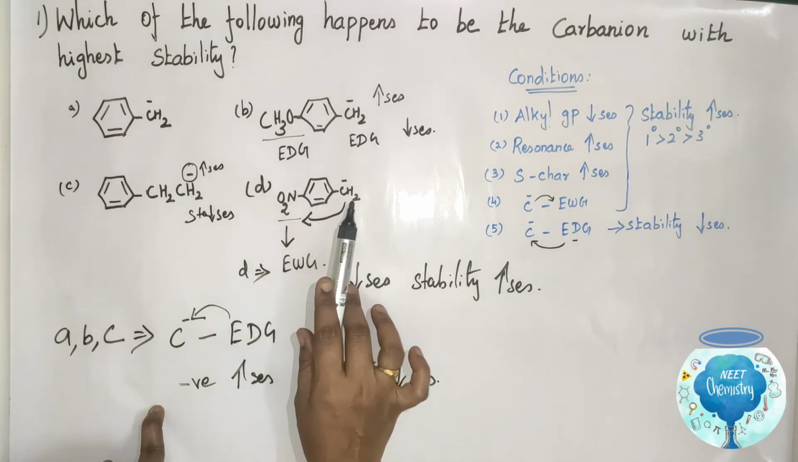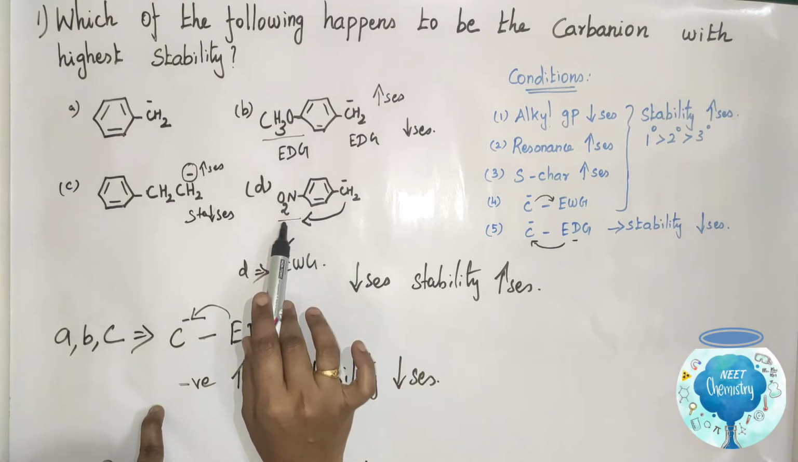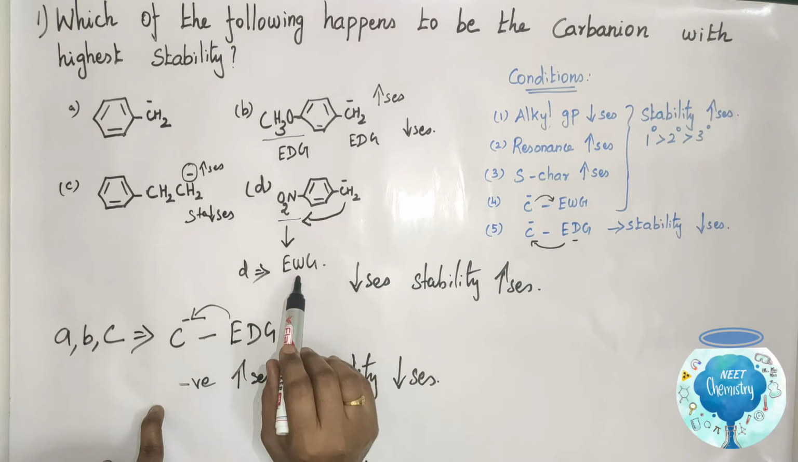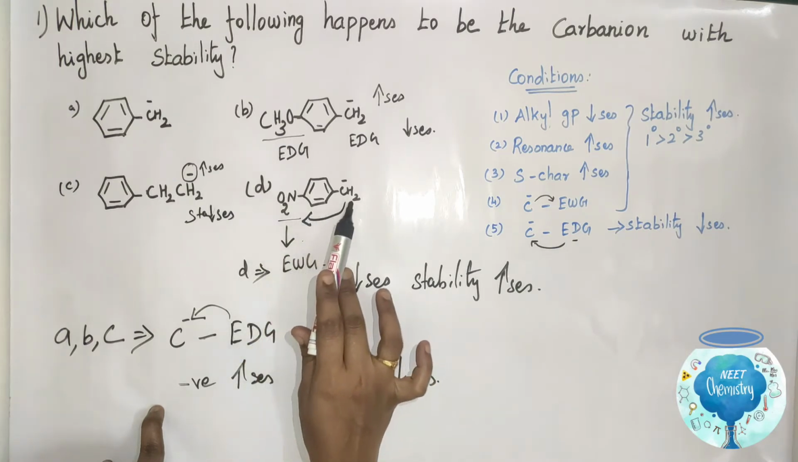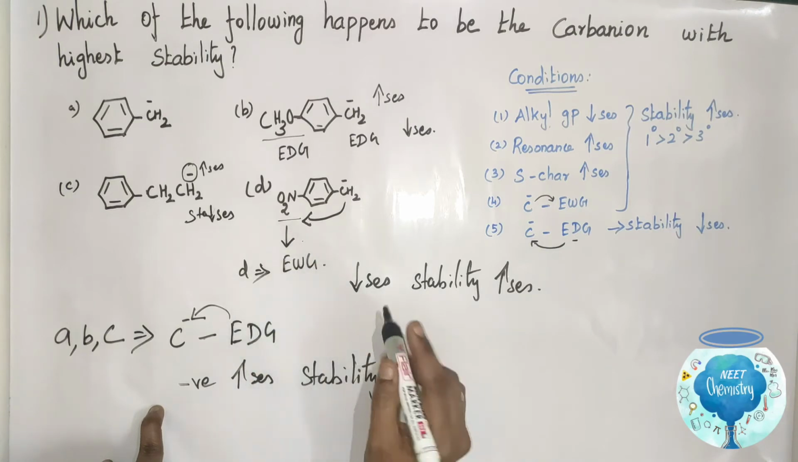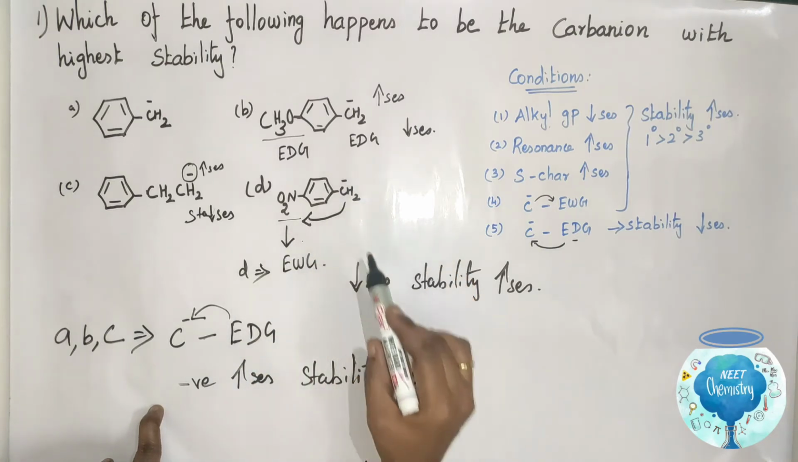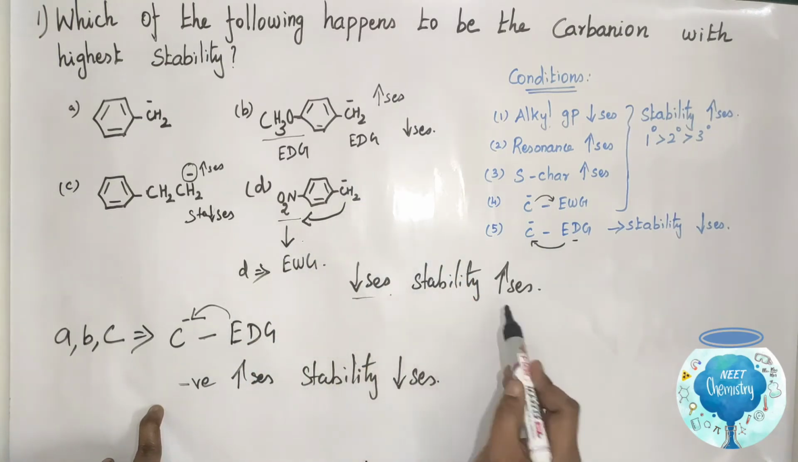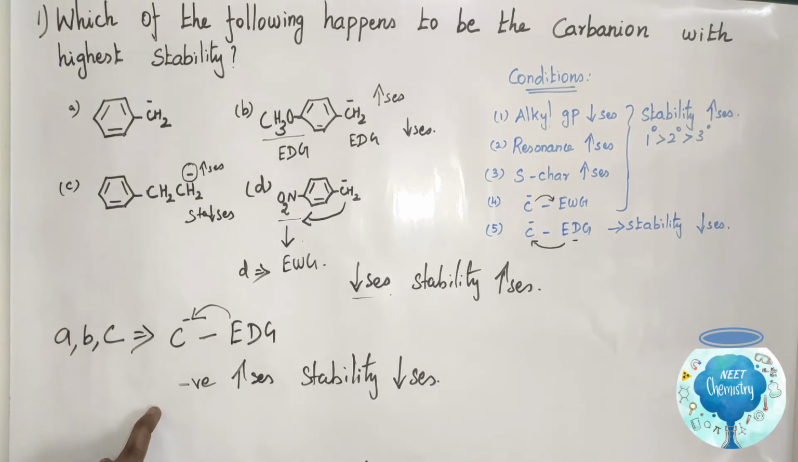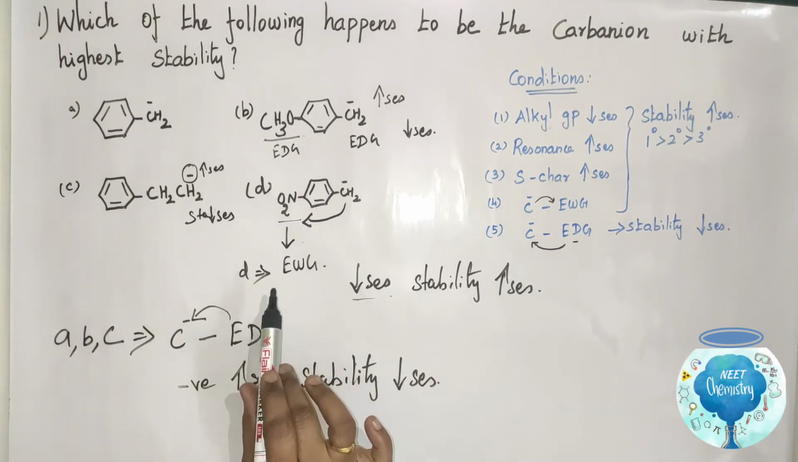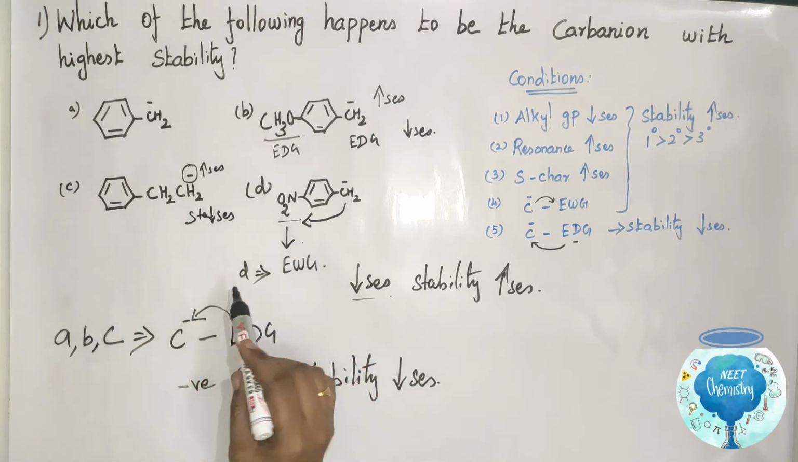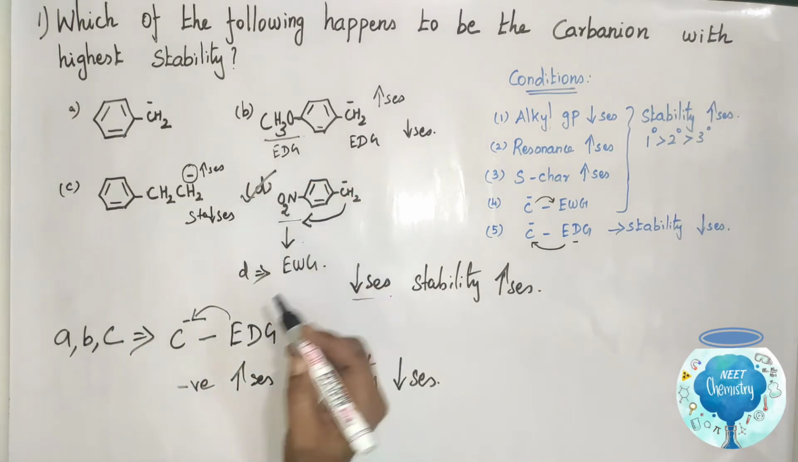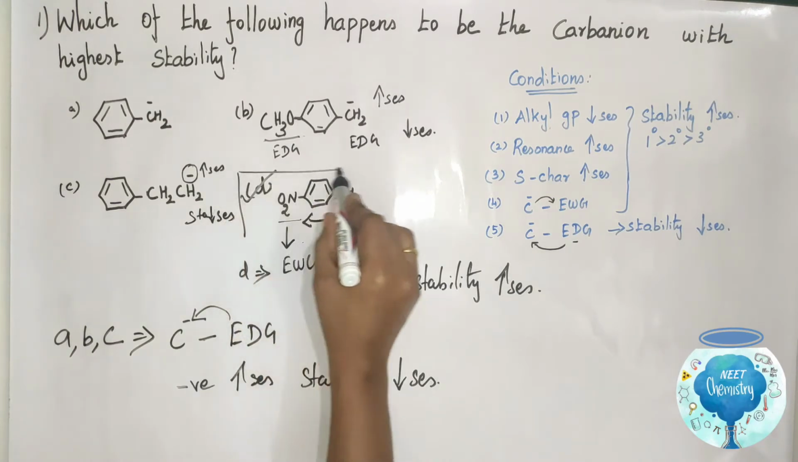In option D, the carbanion is attached with a nitro group, an electron withdrawing group. This electron withdrawing group withdraws electron from the carbanion. The negative charge on the carbanion decreases, stability increases. Which one has the highest stability among the following carbanions? Option D is the correct answer.